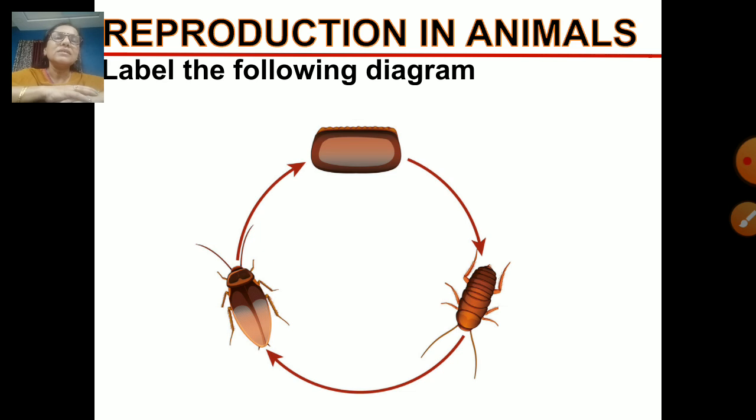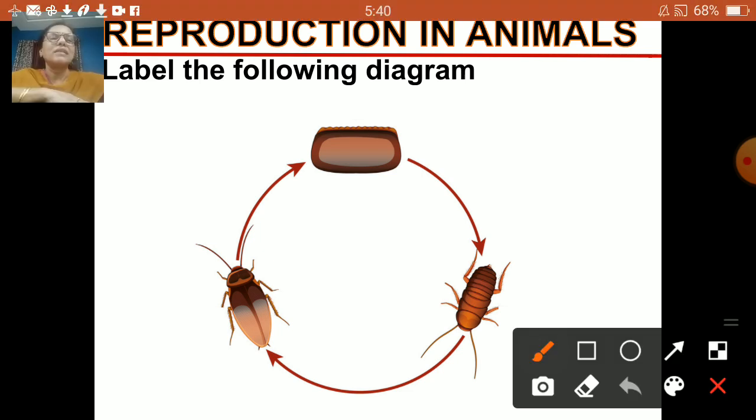So here is a small activity. In this you have to label the following diagram. This is the life cycle of a cockroach. And as I told you, you have to learn all the diagrams. Right children? So now we will label this life cycle. This is the egg.